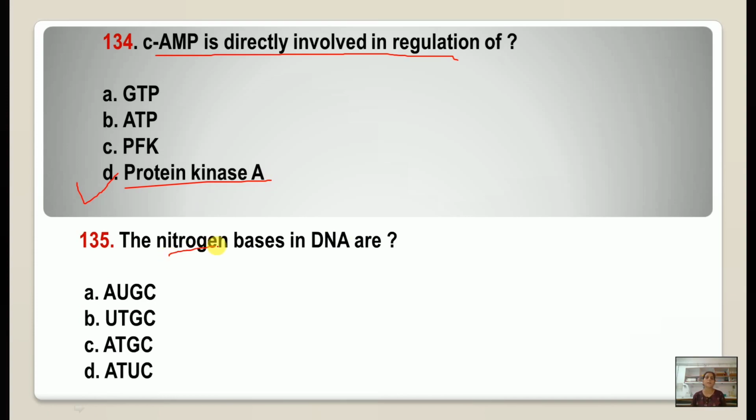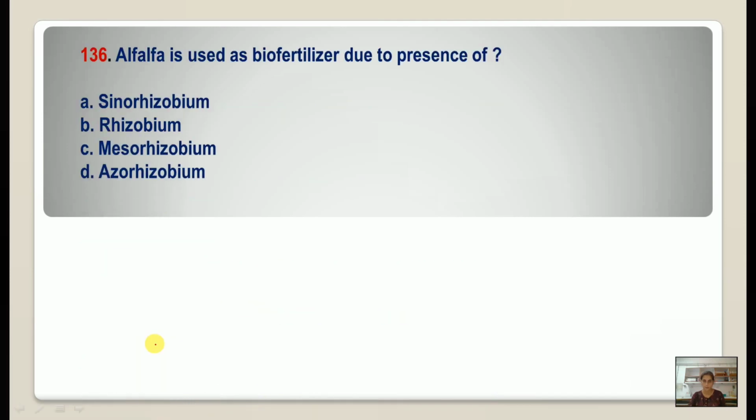135. The nitrogen bases in DNA are, so we have 4 nitrogen bases in DNA, namely A, T, G and C: adenine, thymine, guanine and cytosine. Number 136. Alfalfa is used as biofertilizer due to the presence of Sinorhizobium.